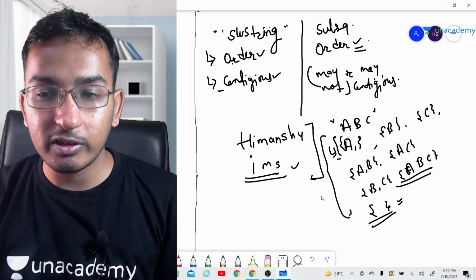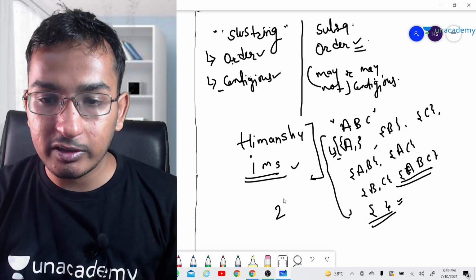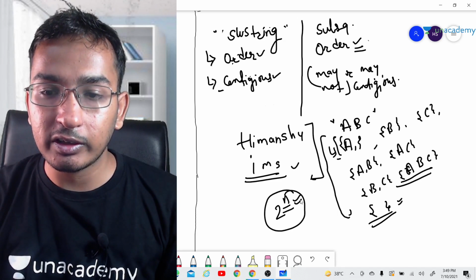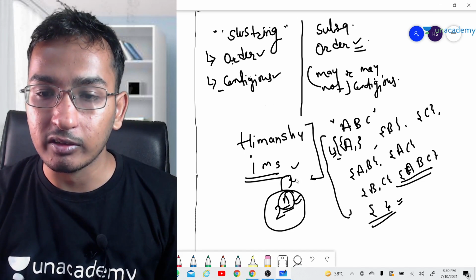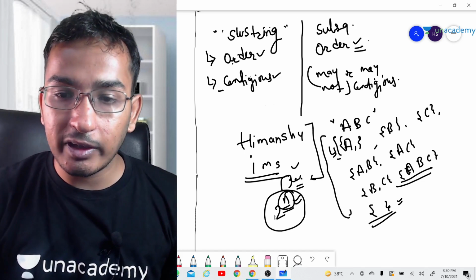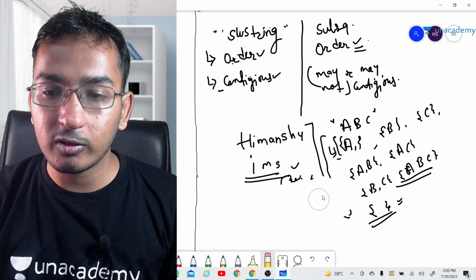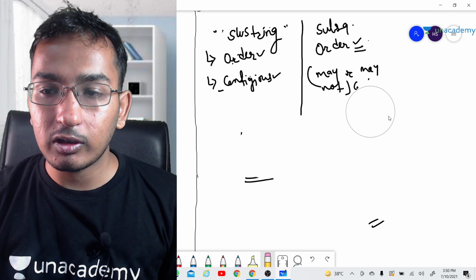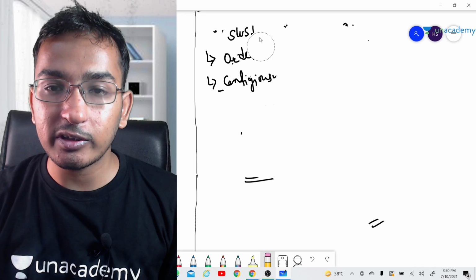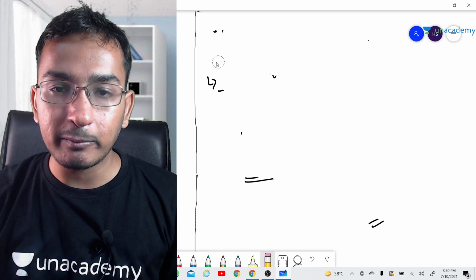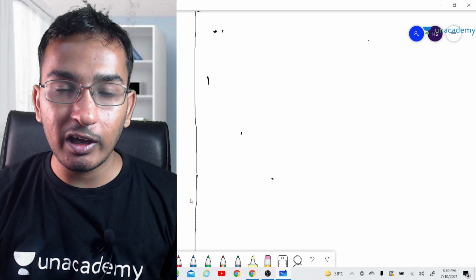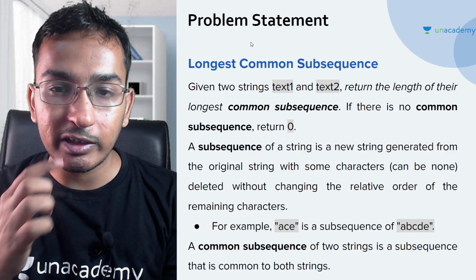So how many subsequences are there for the given string? There are 2 raised to the n subsequences for a given string, where n is the length of the string. Now the question is how many substrings there will be; that is of the order of n square. We are not going to deep dive into substrings and subsequences. This is just the context for this problem. So we have identified the number of subsequences, 2 raised to the n, for a given string.